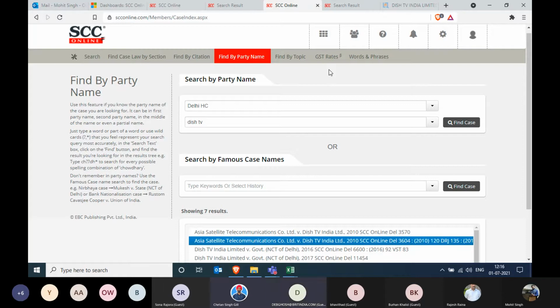Hi, just two small questions. One is just a confirmation that SCC, although it covers tribunals, does not cover trademark registry orders. The second thing is, when the judgments come out, they are demarcated as reportable. After they are demarcated as reportable, do you enlist all of them, or is there a selection and filtration process which you carry out, and how? The reason I'm asking is that we might have to decide whether SCC will be sufficient or whether we will need another software to fill in the gaps.